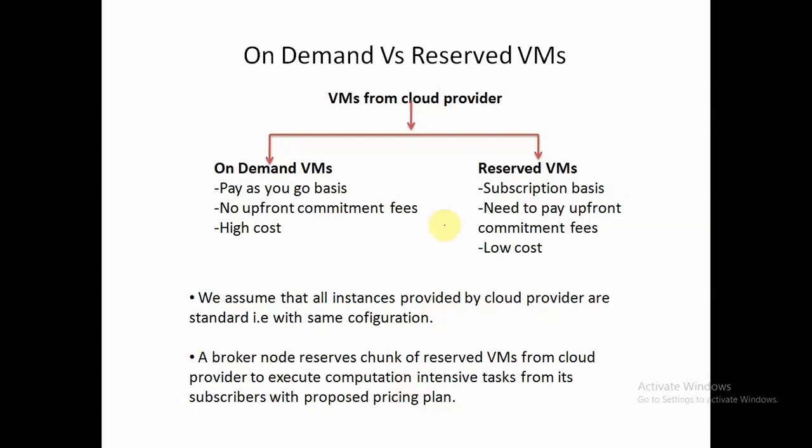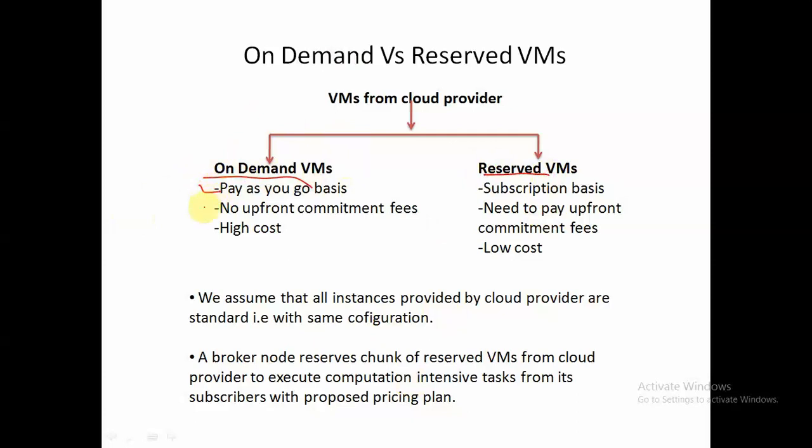So the cloud provider will offer two main types of resource offerings. One is on demand and the next is reserved virtual machines. These on demand virtual machines are on a pay as you go basis. That means you use that virtual machine, you pay for it, and you just release that virtual machine.